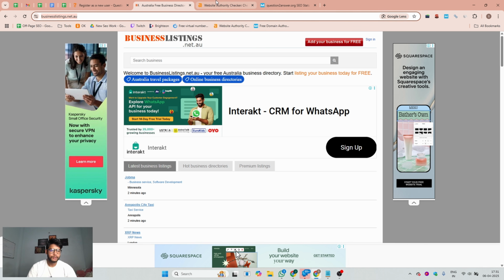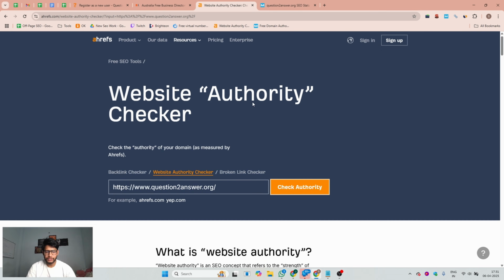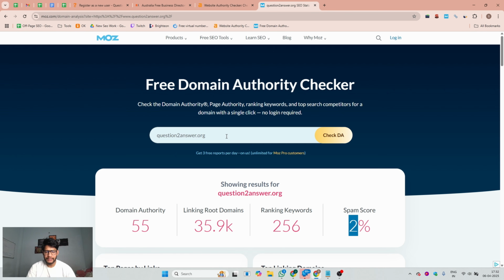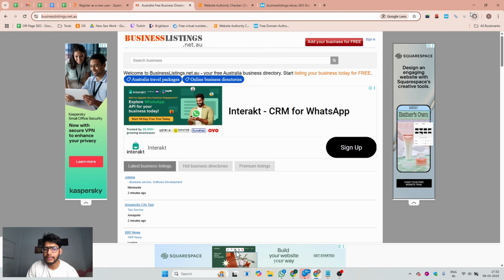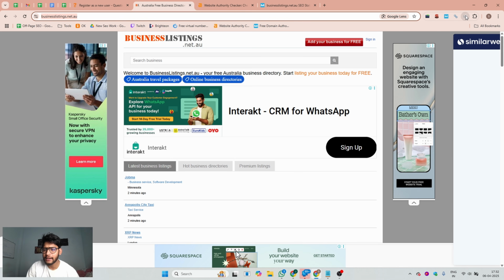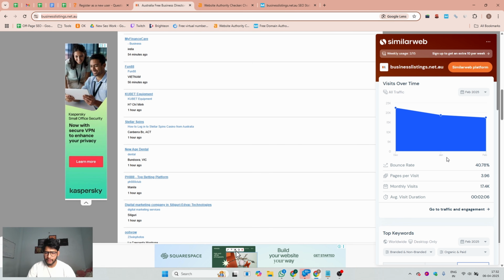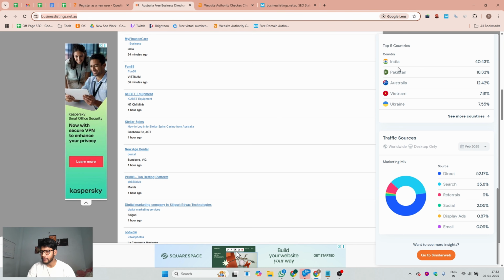Okay. So before we start, we can do some research. According to Ahrefs, the domain rating is 70, and according to Moz, domain authority is 51, and the spam score is 0%. So it is okay. So now we can start. And if I show you this website's traffic, you will see this website has 17.4K monthly traffic, mostly from India, Pakistan, Australia, Vietnam, and other countries.